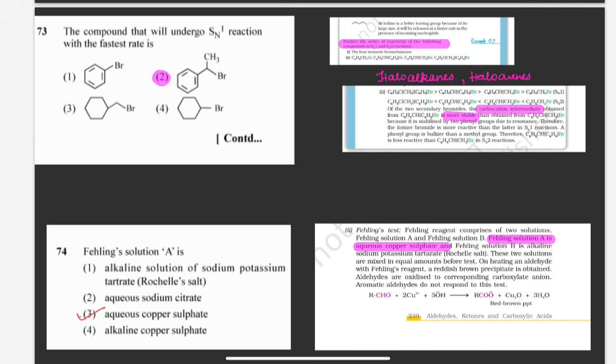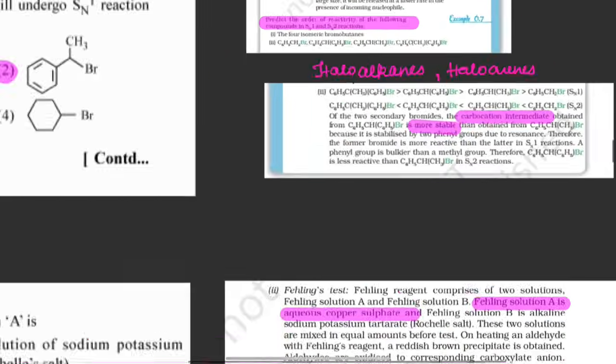Next type of question is, the compound that will undergo SN1 reaction with the fastest rate is. So students, you know that SN1 reaction will proceed through carbocation formation. So the more stable the carbocation formed, the faster the rate of reaction. This type of question is given in this example, you can check.